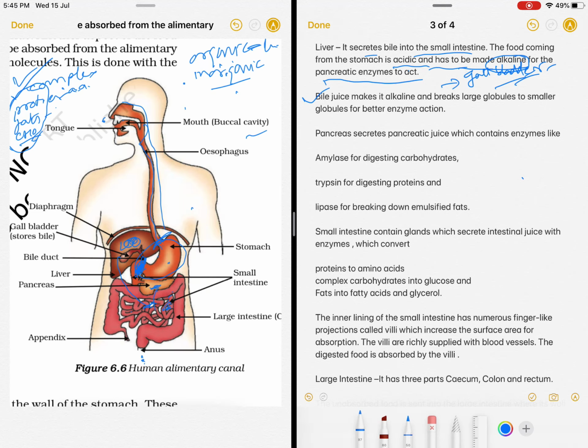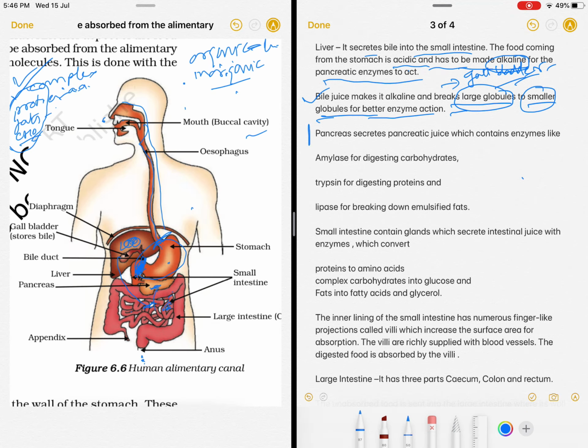Another thing bile does is break down the large molecules of fat into smaller globules for better enzymatic action which can digest the fat. So the larger fat globules are converted into smaller fat globules. These are the two functions of the bile. It makes the food alkaline and it breaks down the larger fat globules in the food.